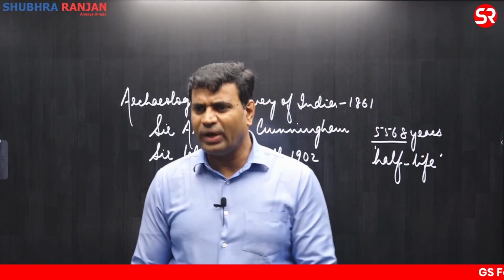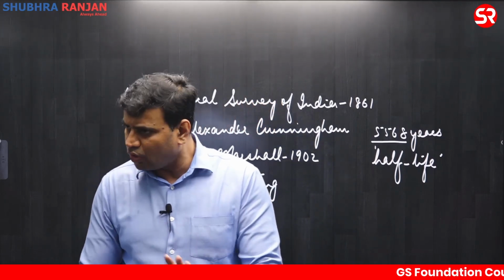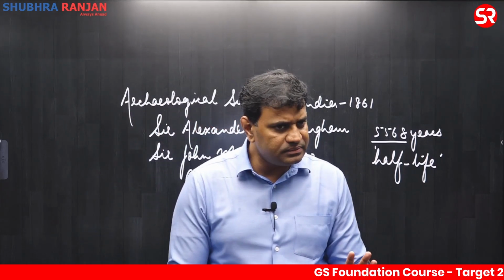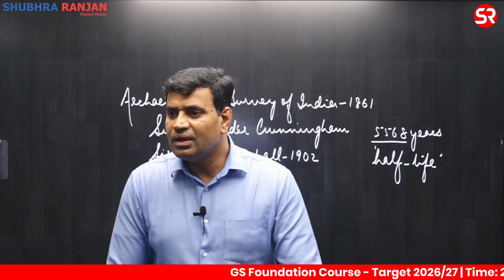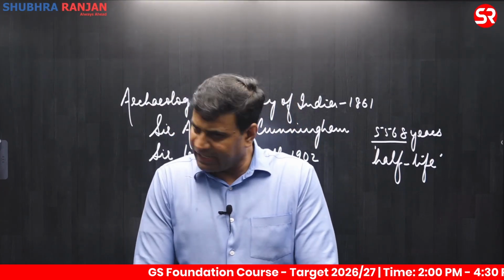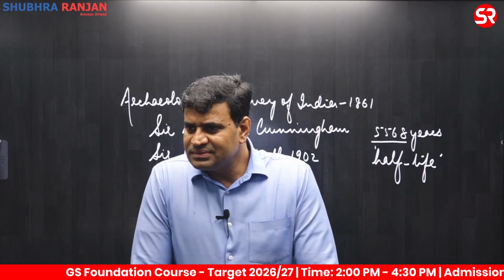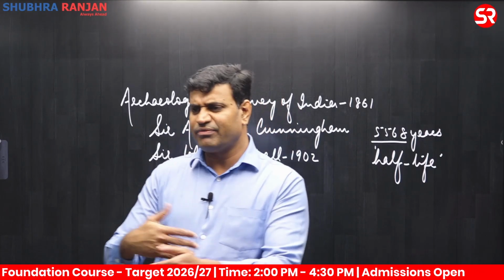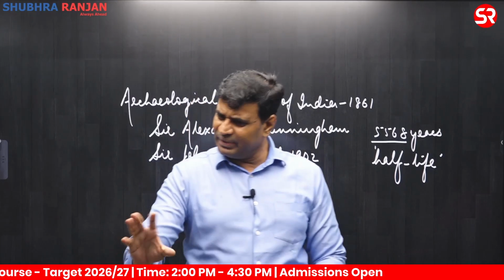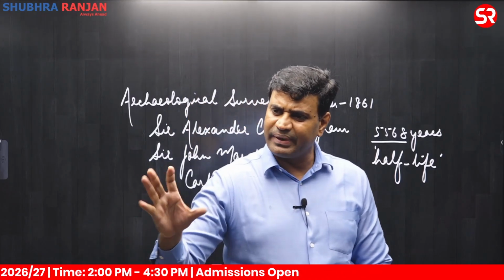Any reason why it has been done? Any logic? Some logic must have been there. Things began to evolve. But right now we have a date. Not exactly, it can vary by 1000 years, 2000 years, but normally it is believed that around 5 lakh BC human beings began to emerge.